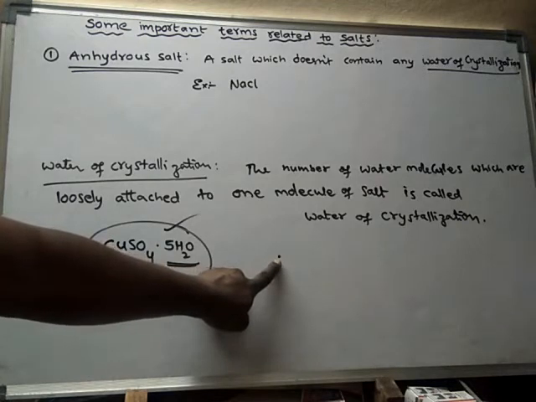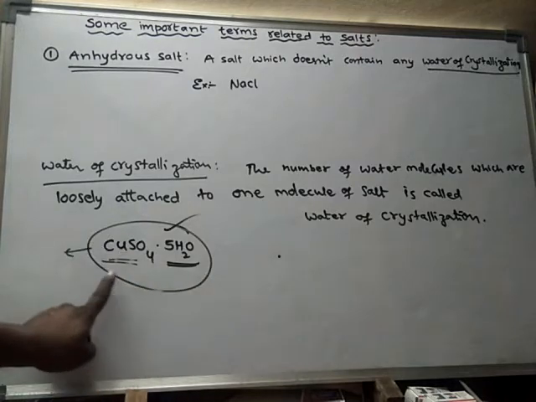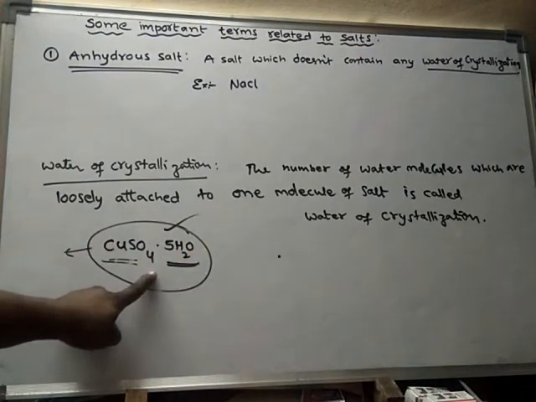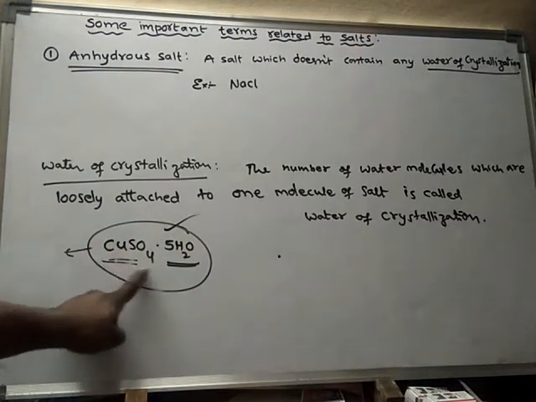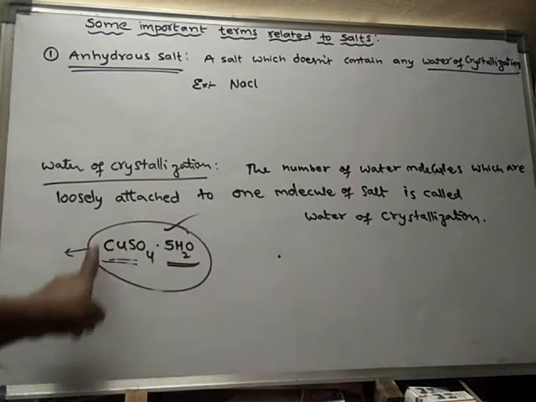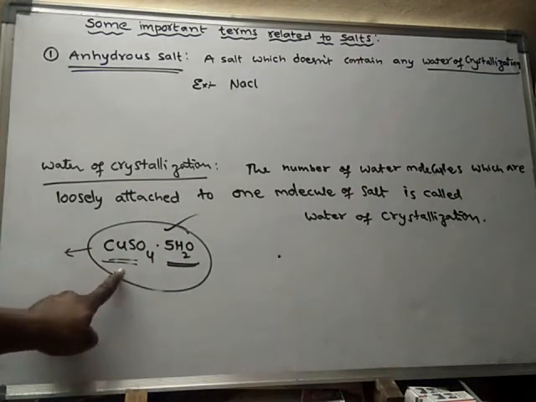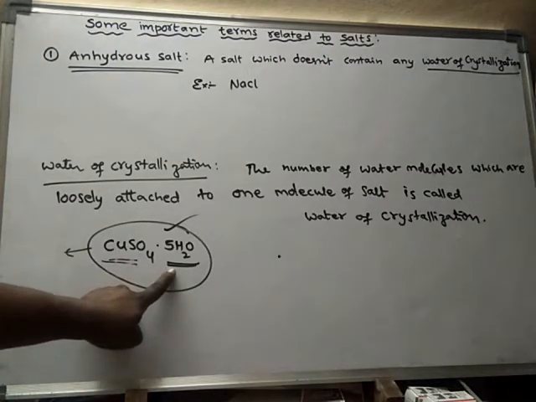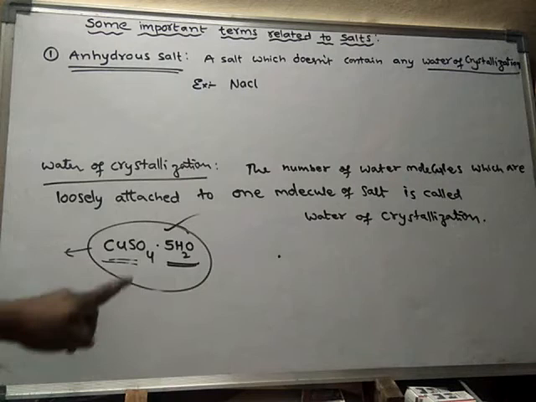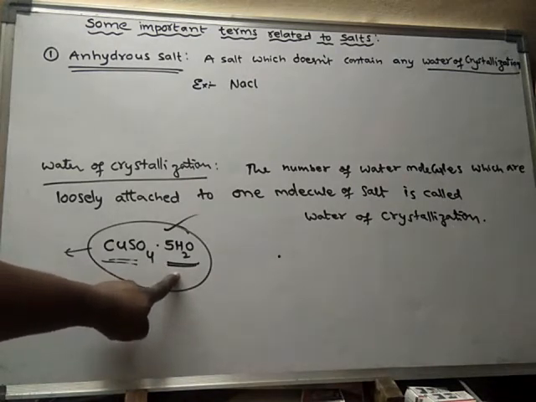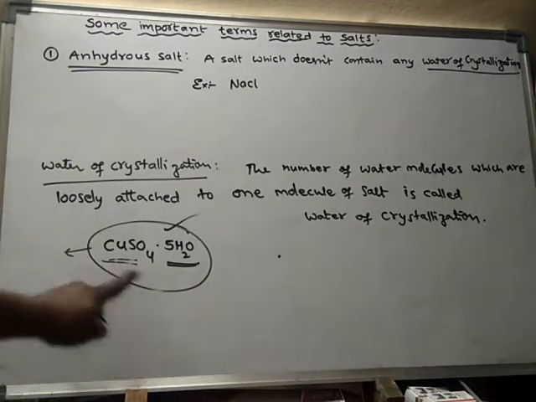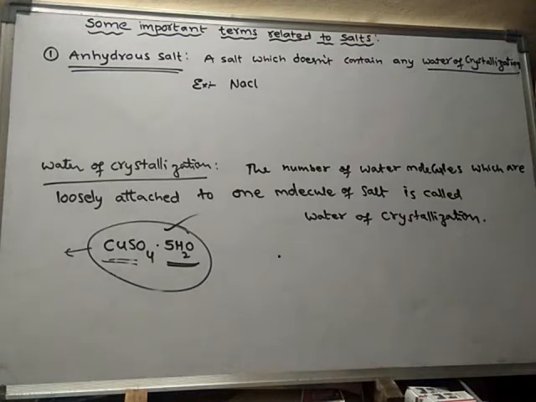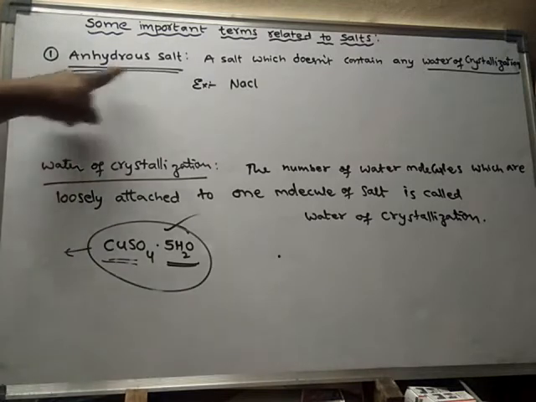In every one molecule, one copper sulfate molecule is bonded to 5 water molecules loosely. 5 water molecules are loosely attached to one molecule of this salt. Such salts are said to be hydrated salts, but here, anhydrous salt.